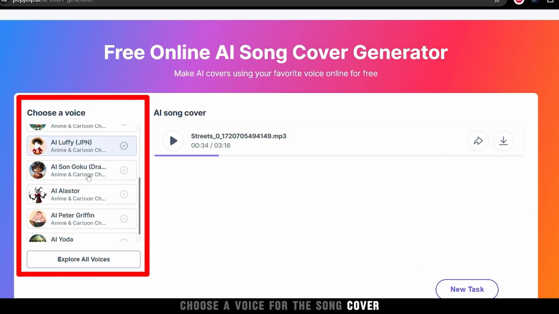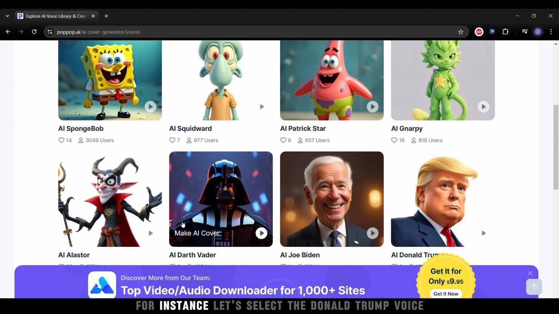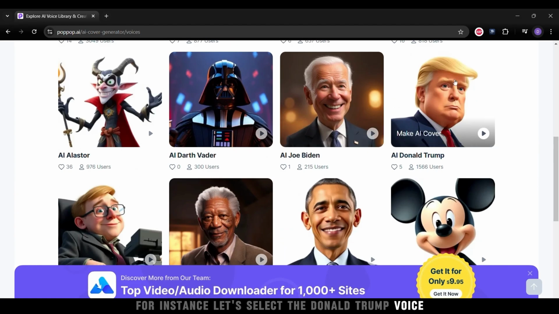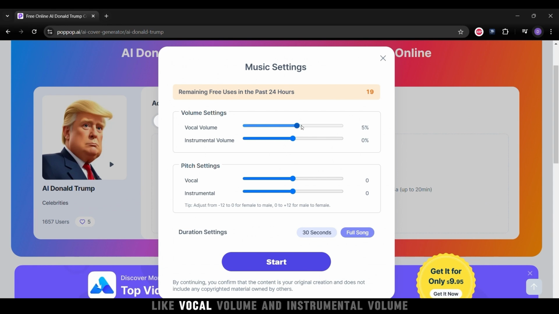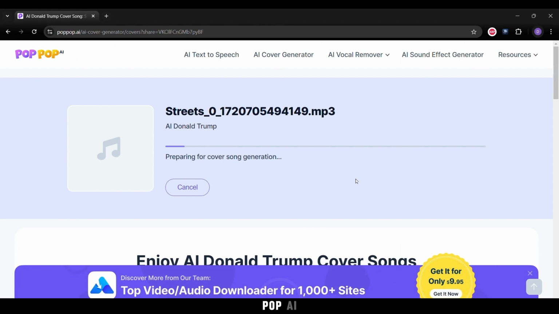Choose a voice for the song cover. For instance, let's select the Donald Trump voice. Adjust the setting like vocal volume and instrumental volume, and hit Start. PopPop AI will process your file and create a custom cover.